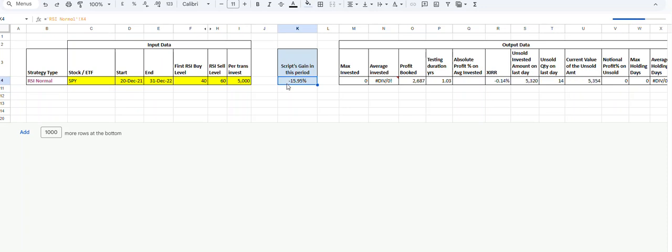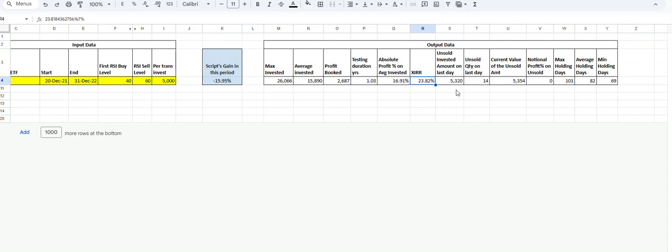What did the strategy tell us? 17%, XIRR of 24% approximately, and we still carry some quantities here. Maximum holding period 101 days, so almost three and a half months. Average holding period 82 days, and minimum holding period is 69 days. So primarily because it was in a downtrend, the holding period is more.